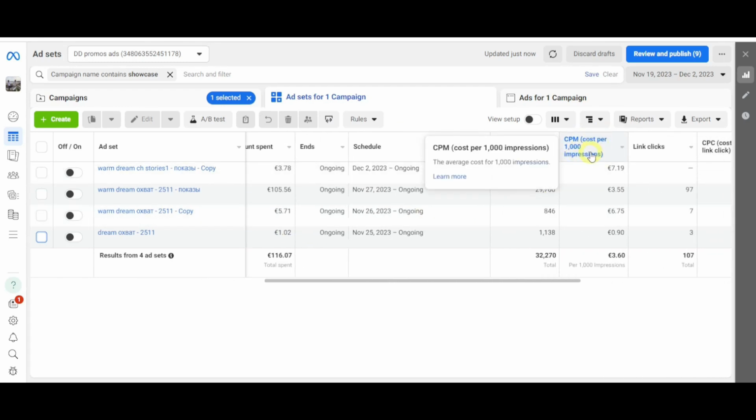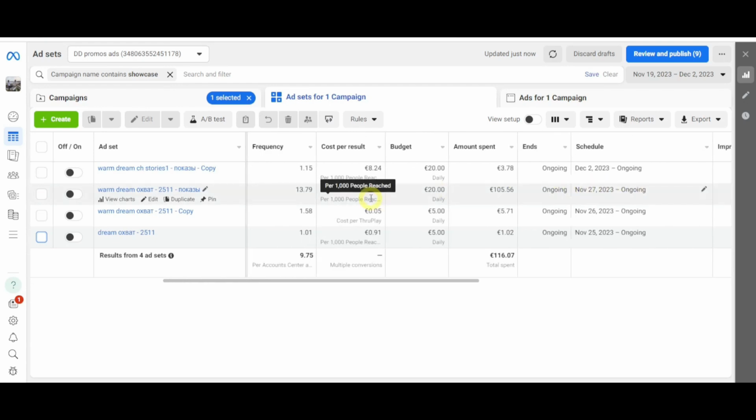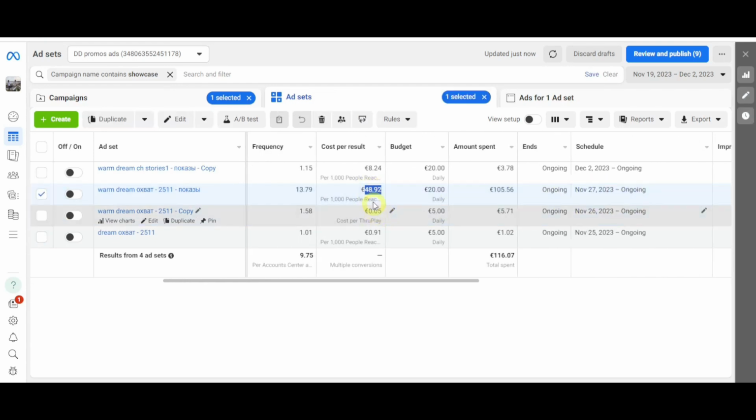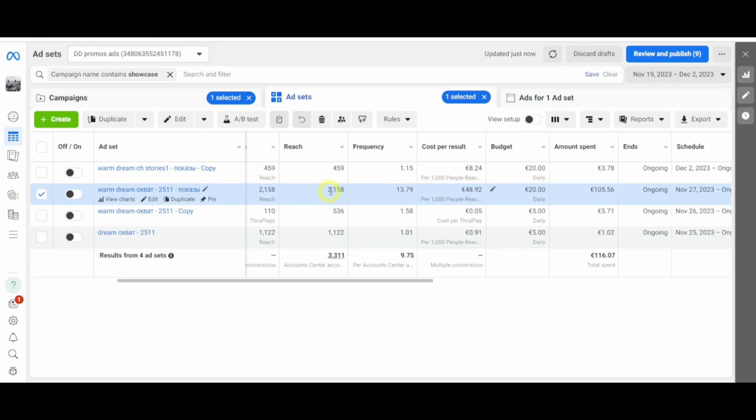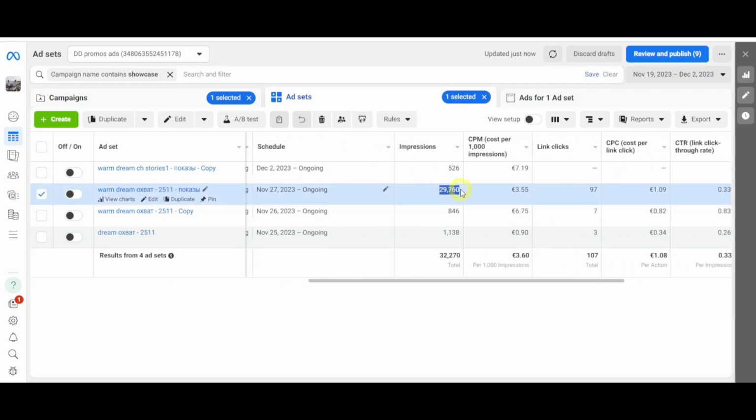Please do not mistake it for the cost per 1,000 people reached, which here seems to be a super high cost of almost €50 per 1,000 people reached. But in reality, our audience from the beginning was very small. Therefore, with this total expense of €105 divided by 2,000 people, we have almost €50 per 1,000 people reached. But being our idea of frequency, these 2,000 people saw advertising almost 30,000 times, and the real CPM, what Facebook charged us, was €3.55. So pay attention to the cost per 1,000 impressions.